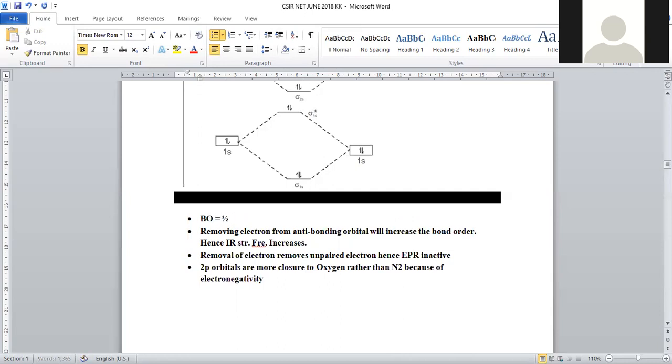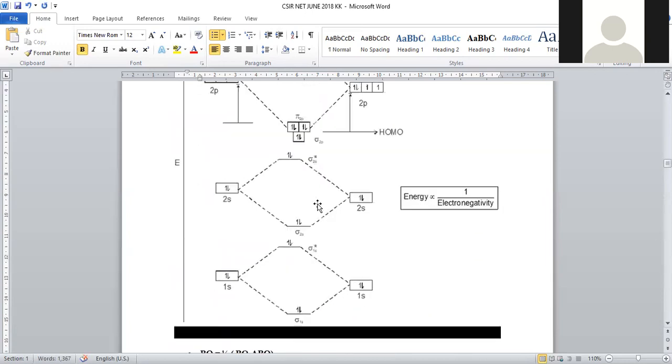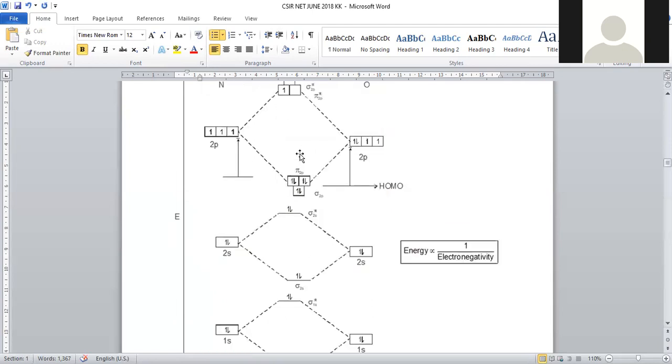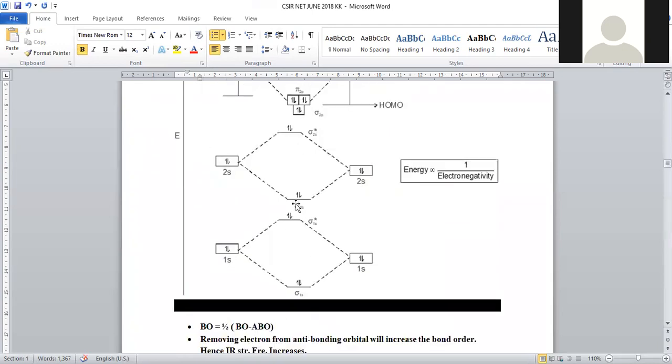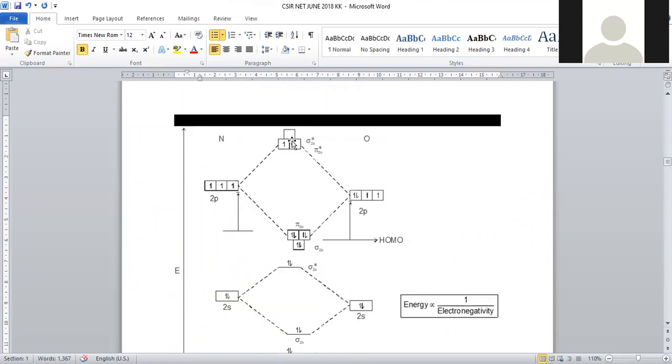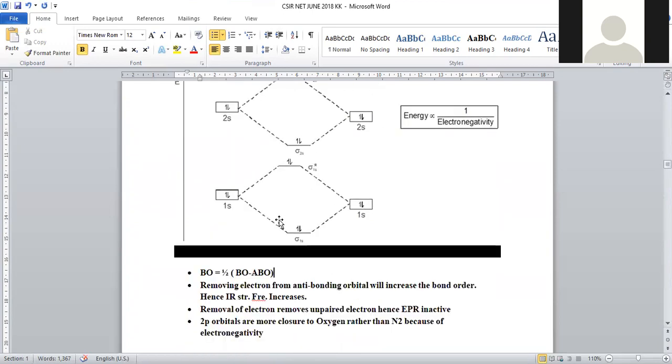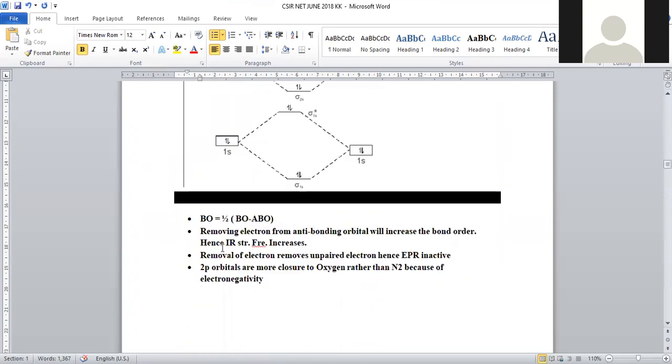So bond order is given as half into electrons present in bonding orbitals minus electrons present in anti-bonding orbitals, right? How many electrons are present in bonding orbitals? 2 plus 2, 4, 6, 8, 10. 10 electrons are there in bonding. Anti-bonding has 5 electrons present. When this electron is removed, what happens? So bond order will be raised.